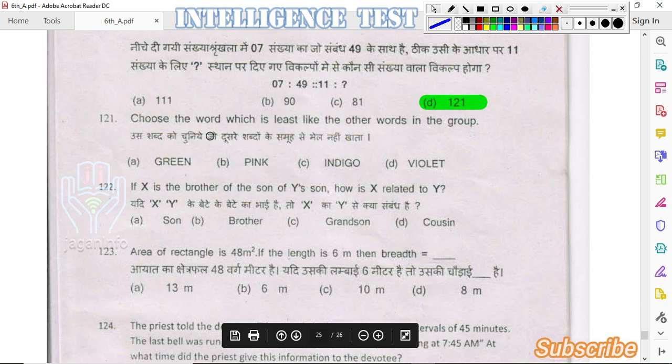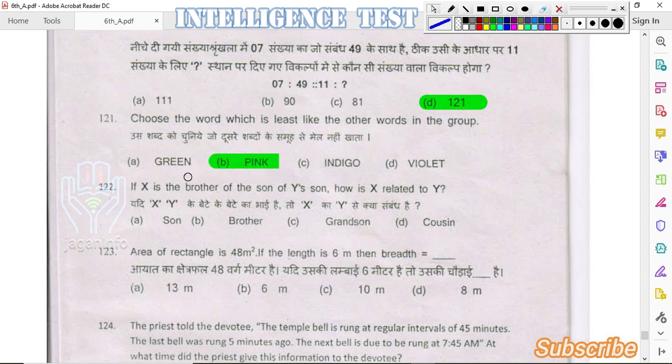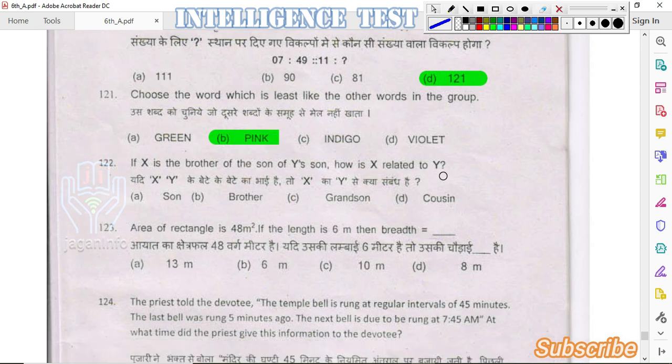Next question. Choose the word which is least like the other words in the group. Options are green, pink, indigo, violet. Answer is pink. As we can say that green, indigo, violet belong to VIBGYOR colors.